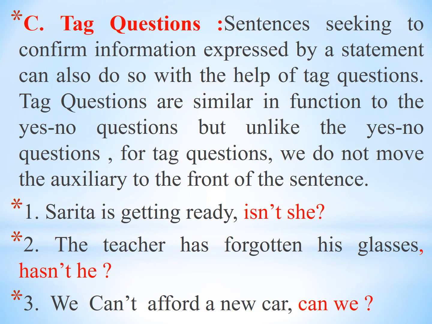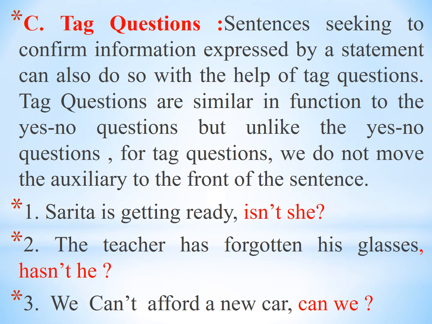Second sentence: the teacher has forgotten his glasses. The teacher is the subject, has is the auxiliary verb. Then hasn't he, for the teacher the pronoun he is used. Hasn't he? Has is the helping verb, N apostrophe T is added, not is added after has, and then the subject he is added. Hasn't he? Next: we can't afford a new car.